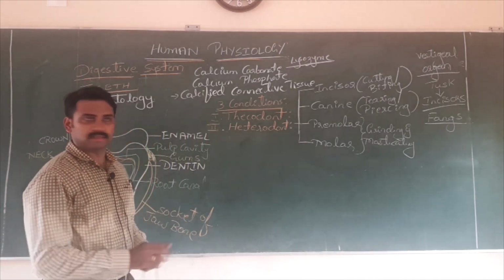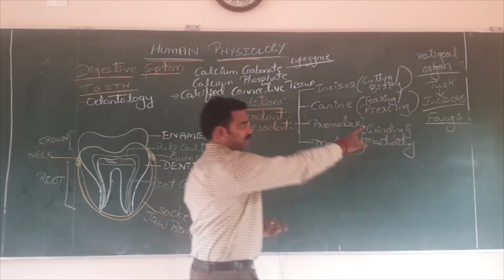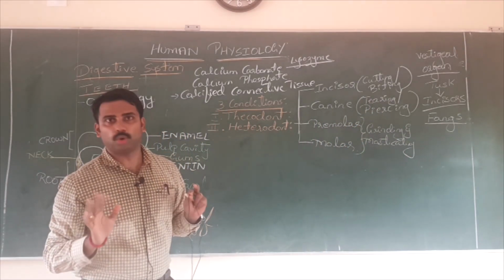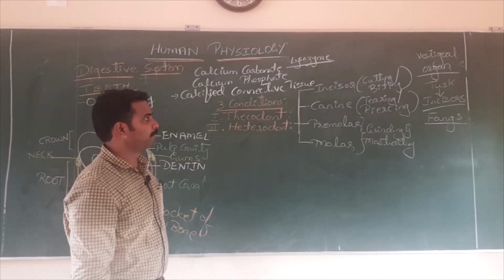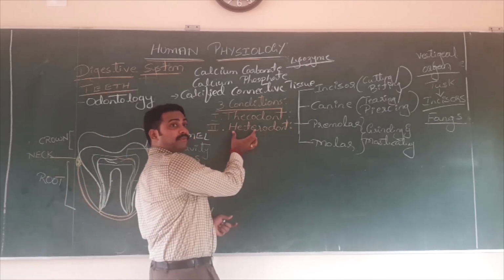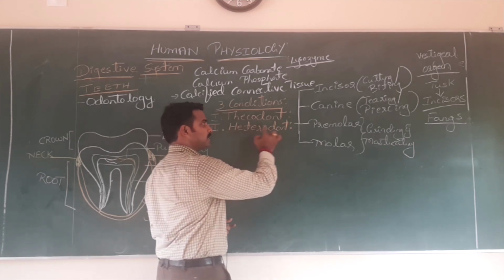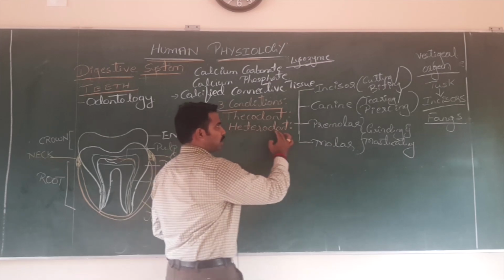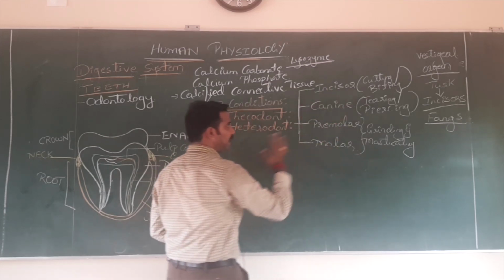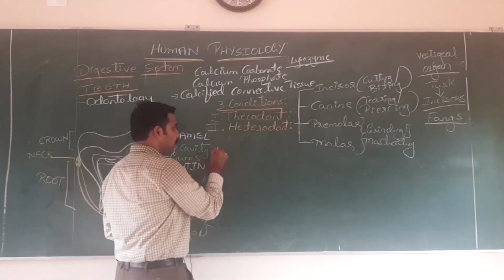Di, 2. Tri, 3. What do you mean by diphyodont? Write down. During lifetime, human possess 2 sets of teeth. Don't get confused, not types. Based on that 4 types are there.